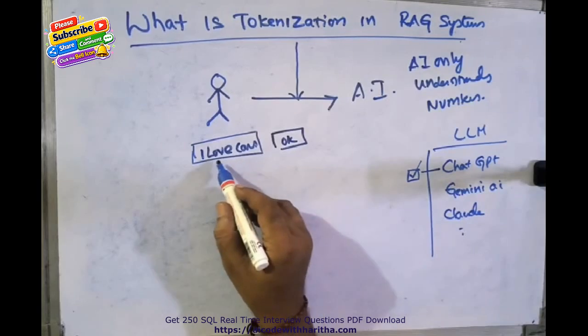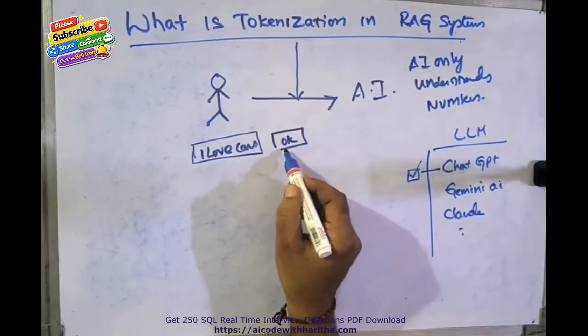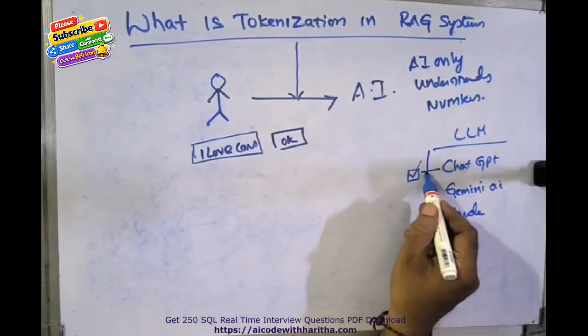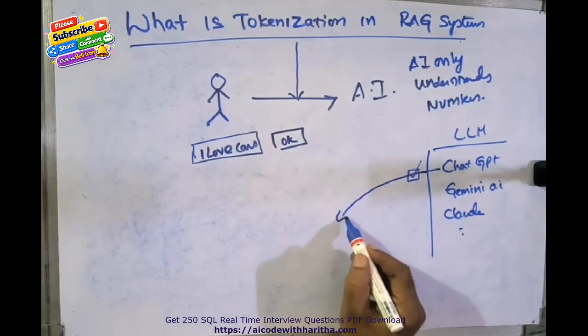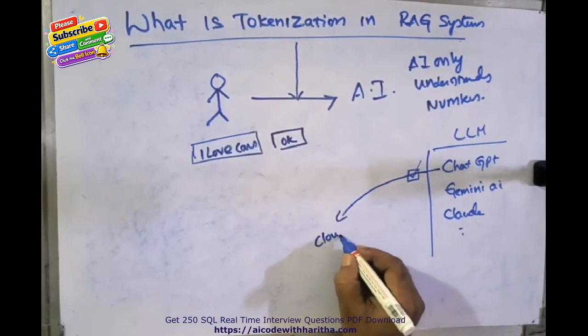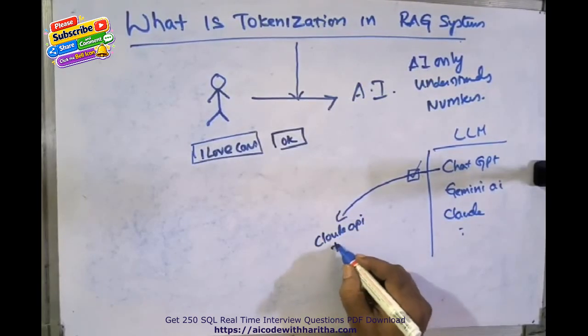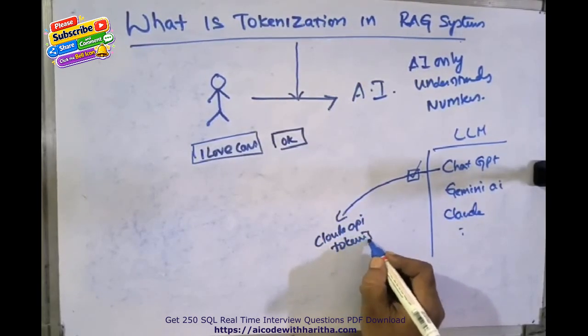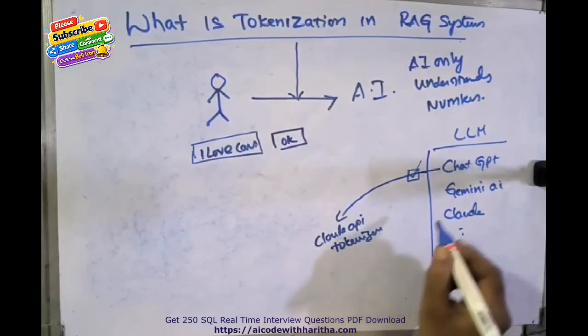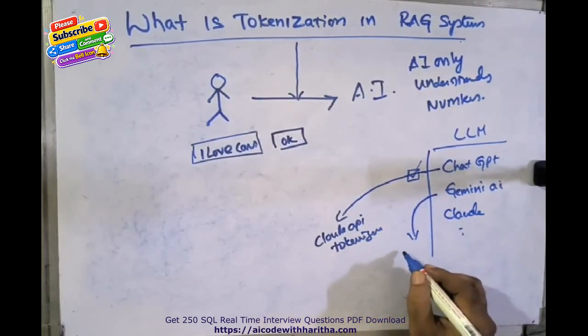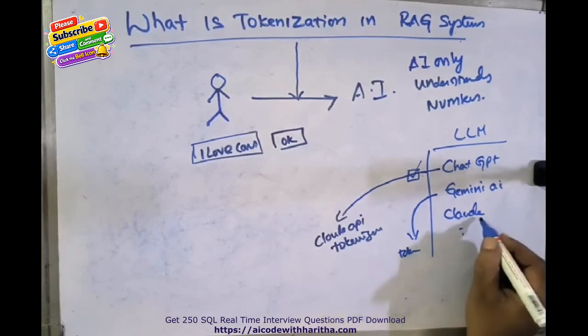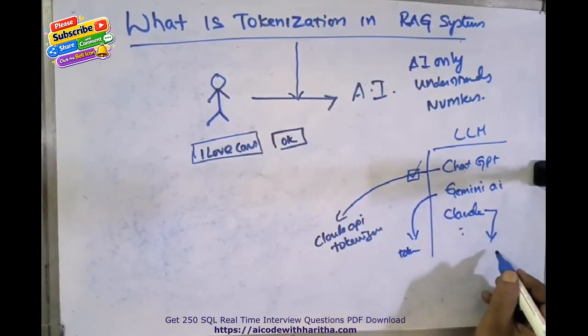Once the user enters the raw text and clicks OK in ChatGPT, ChatGPT contains cloud APIs, and these cloud APIs contain tokenizers. Gemini contains a different tokenizer, and Claude also contains a different tokenizer.